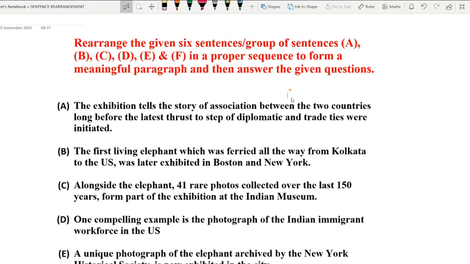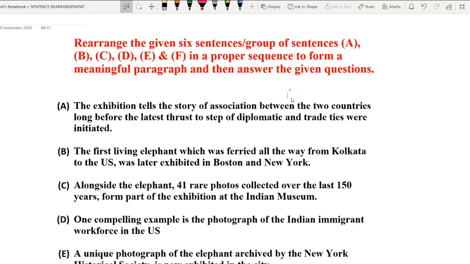Dear students, jumbled sentences mean you will get a paragraph where most of the sentences will be mixed up. You won't get them in their proper order, right? Especially I am talking about banking sentence rearrangement questions, where a paragraph is given to students in jumbled or mixed up form.